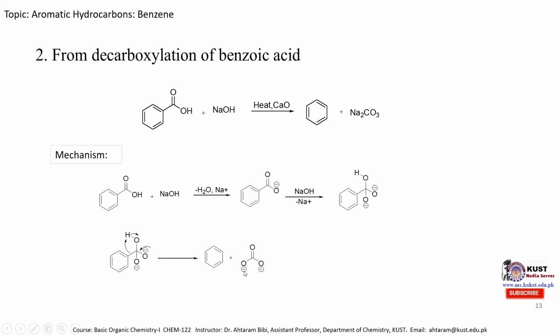This carbonate ion, which carries two oxygen atoms with negative charge, takes sodium ions, which are produced here and here, producing the sodium carbonate molecule. So this is also an important method for the synthesis of benzene, that we can obtain benzene from the decarboxylation of benzoic acid when it is heated in basic solution in the presence of calcium oxide.